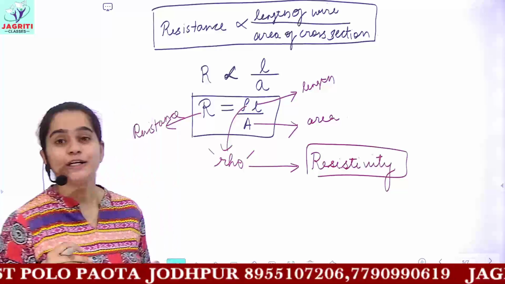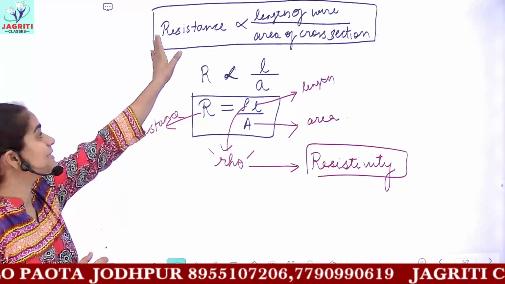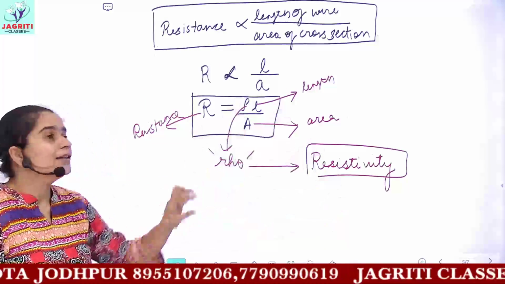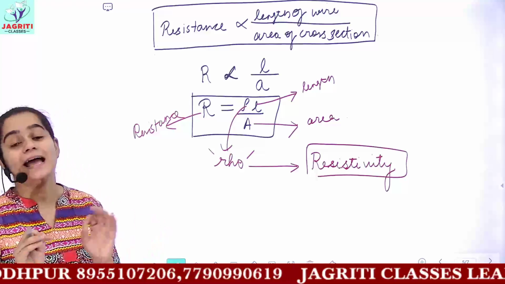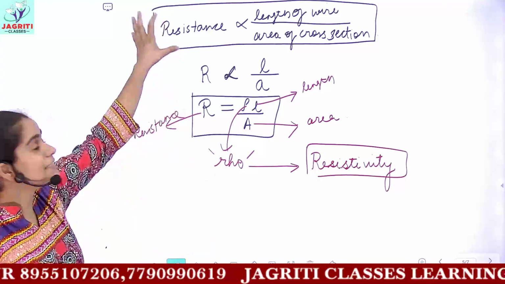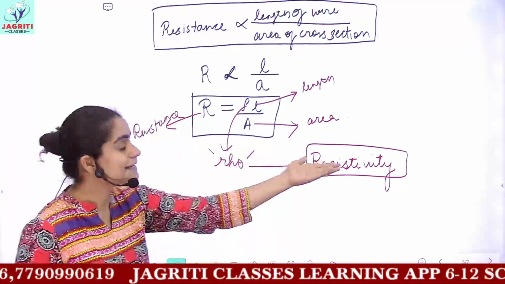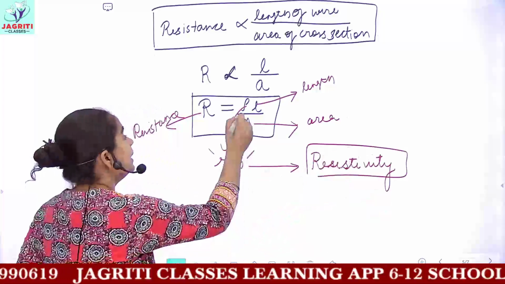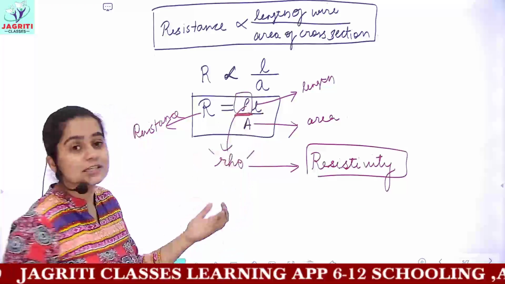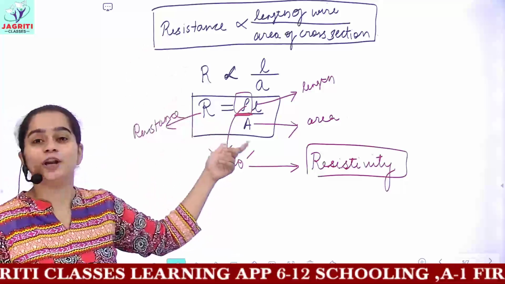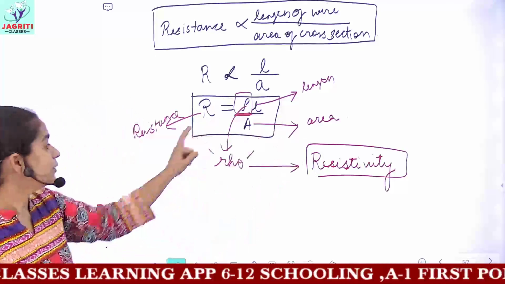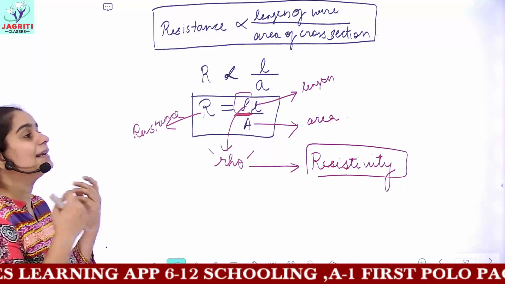So please do not get confused between the terms resistance and resistivity. They are quite similar in meaning, but they have some differences. Resistance is the opposition offered to the flow of charges, whereas resistivity is a constant which has been introduced while deriving the formula for resistance. We will define resistivity in our next sections.